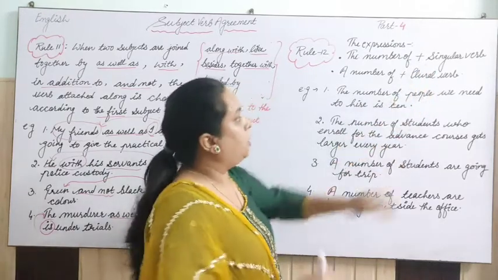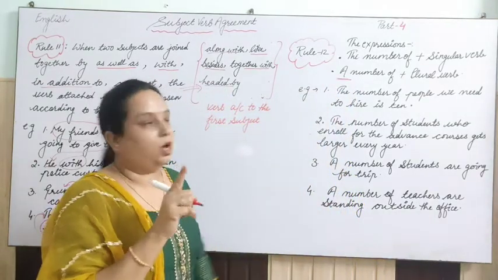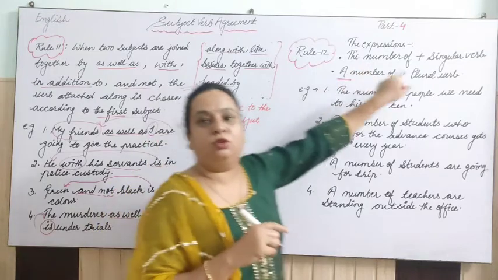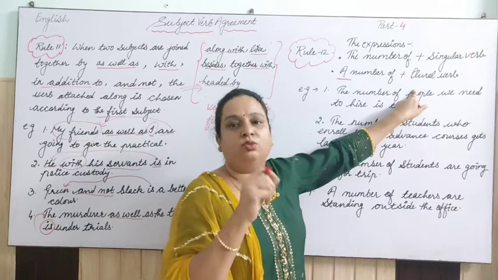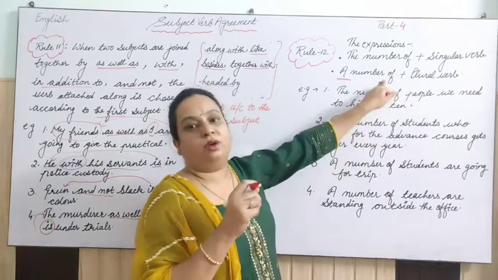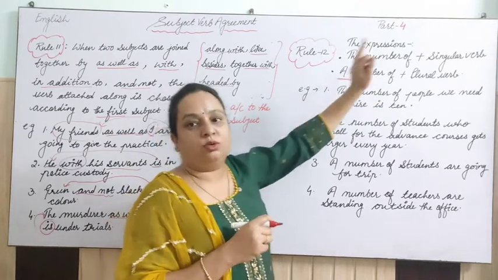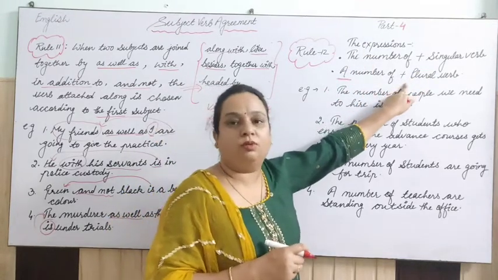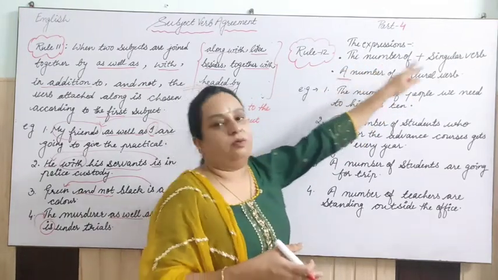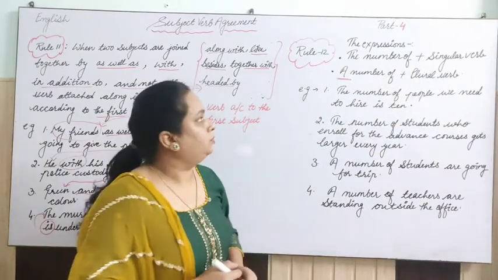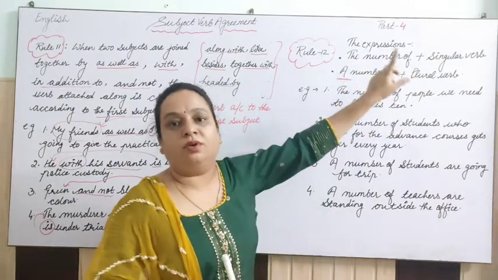Okay, so it is quite easy: you have to learn it opposite. When there is a, meaning one, you have to use plural. That's the opposite. Generally with single or one we use single. But in the case of a number of and the number of, where there is a, we have to do the opposite and use a plural verb, and automatically the second will come to your mind, that the number of takes singular, right? So the number of takes a singular verb and a number of takes a plural verb.